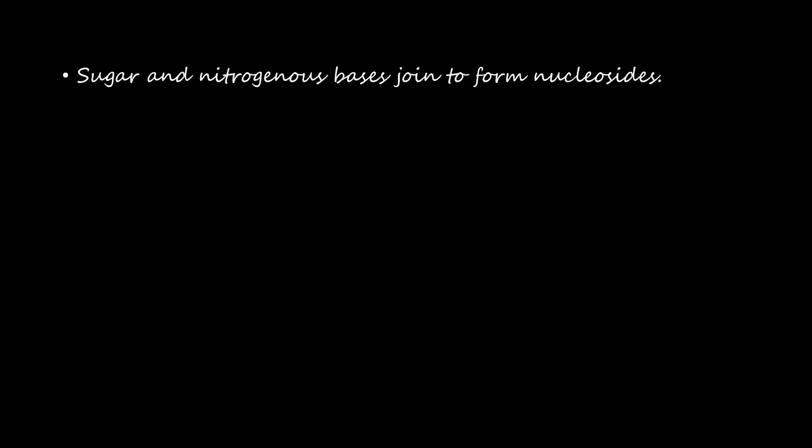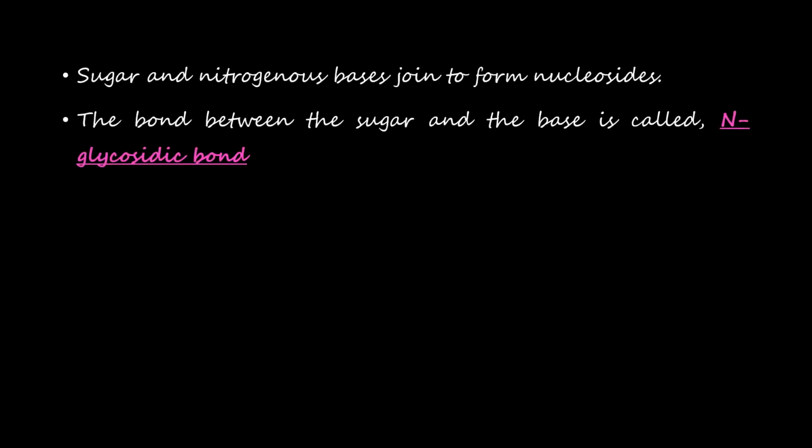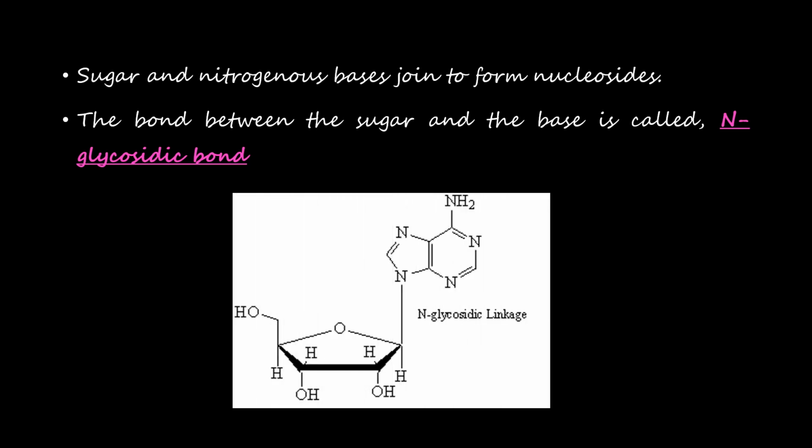So sugar and nitrogenous bases join to form nucleosides. The bond between the sugar and the base is called N-glycosidic linkage. You can see this is the sugar at the bottom and the nitrogenous base at the top right, and the linkage between them is called the N-glycosidic linkage.